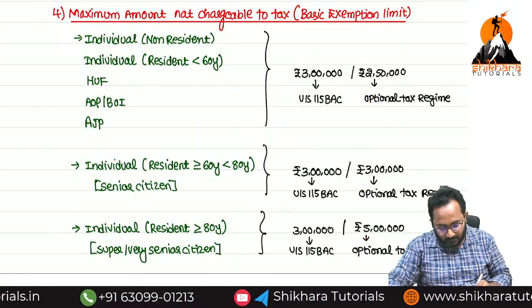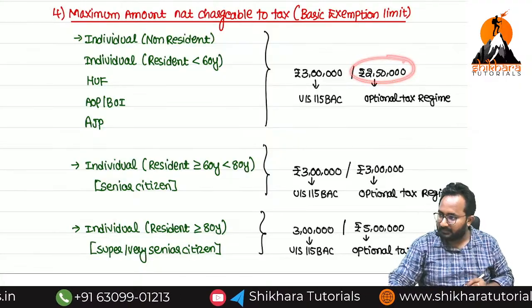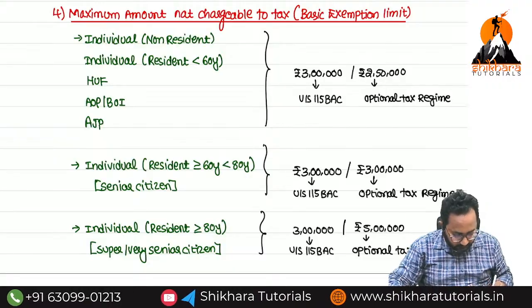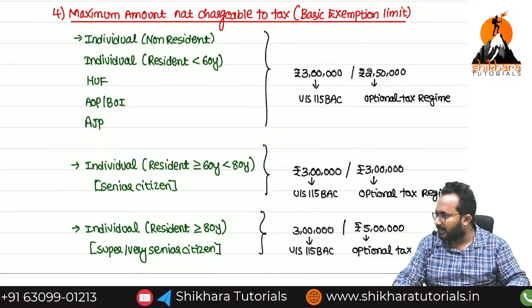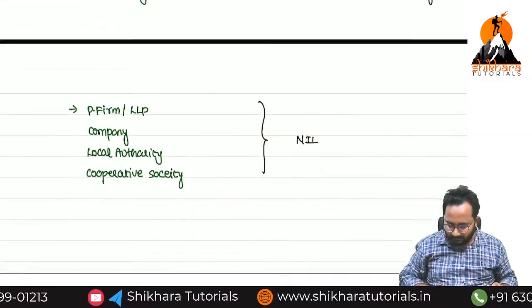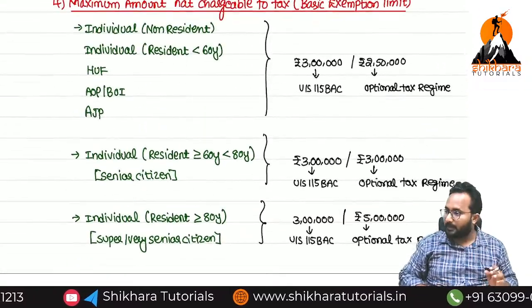What is that, ma? First 2,50,000. Next how much, ma? 3 lakh. Next how much? 5 lakh. Next how much, ma? 5 lakh. Clear? Please copy these things first. Clearly you have to copy.